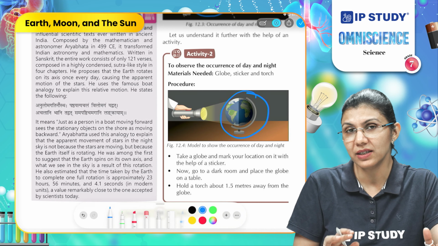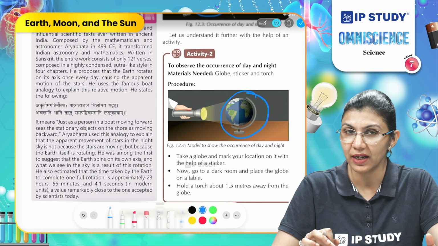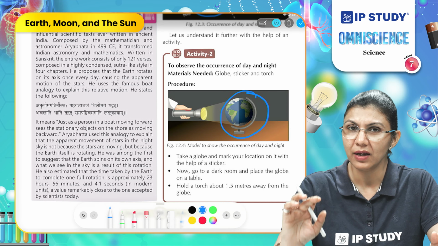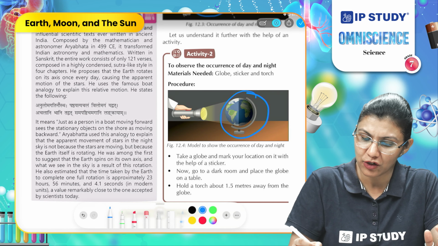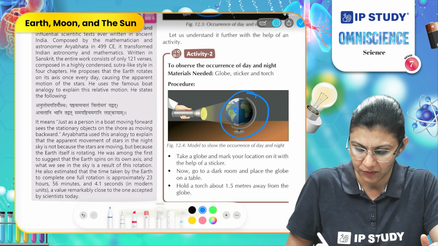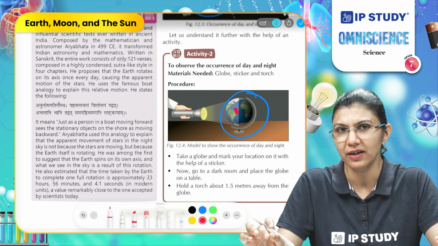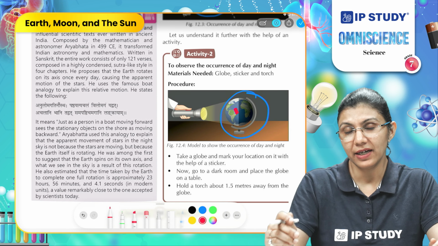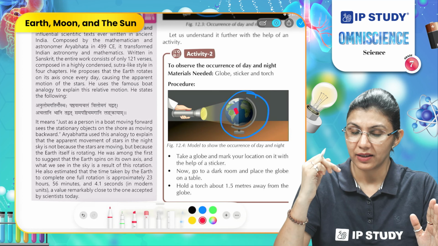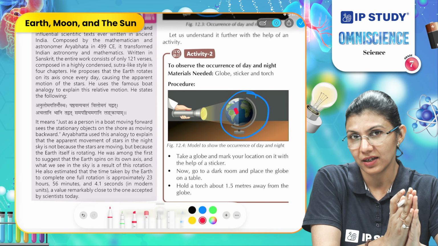When you focus the light on the globe and you spin the globe, like you need to revolve it. So what will happen? It will be moving, and before starting this, you just need to make a mark on this. So here what you can do, take one sticker or tape and paste it at one point on the globe. So when you are revolving it and focusing the light, you will see for a certain time that part which is having the sticker or mark is towards the flashlight.